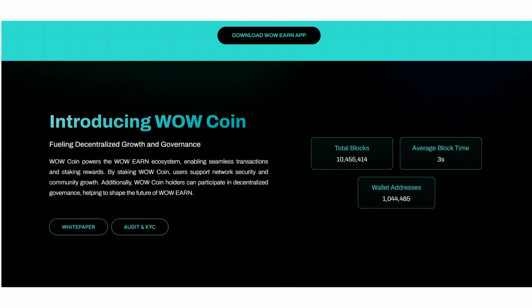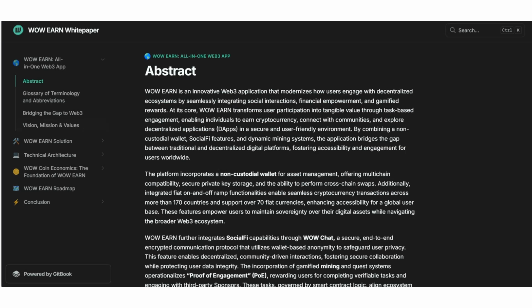And here we have their white paper, so you can go through the white paper. WowEarn is an innovative web application that monetizes how users engage with the decentralized ecosystem by seamlessly integrating financial empowerment and gamified rewards. At its core, WowEarn transforms user participation into tangible value based on engagement. The platform incorporates a non-custodial wallet for asset management, offering multi-chain compatibility, secure private key storage, and the ability to perform cross-chain swaps. Additional integration includes an affiliate program across 170 countries, supporting over 70 fiat currencies.